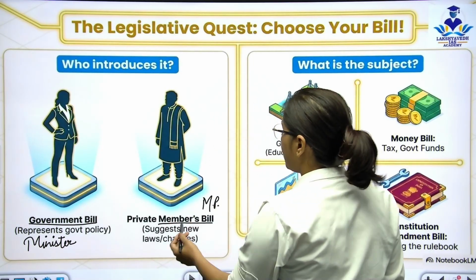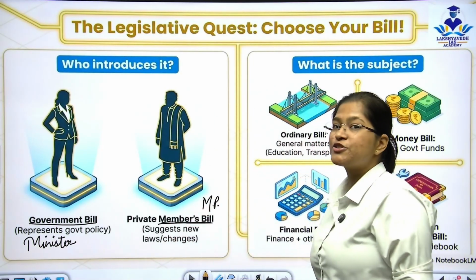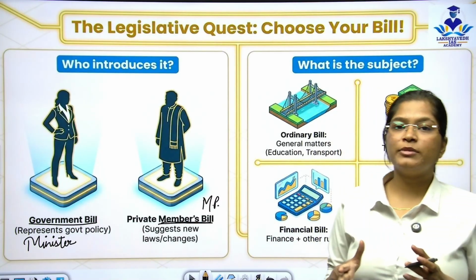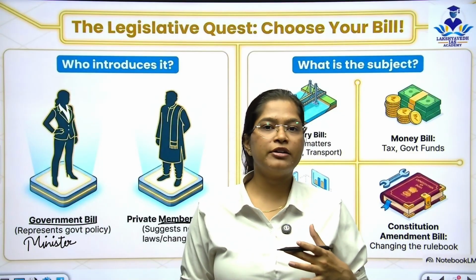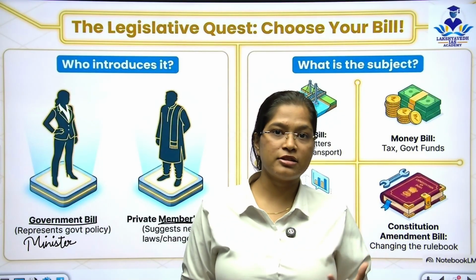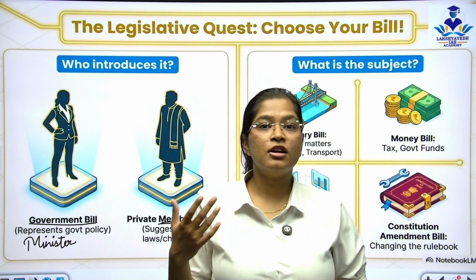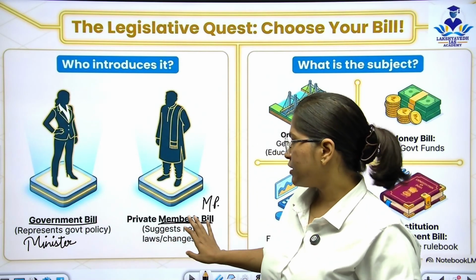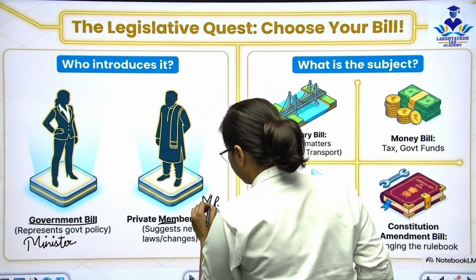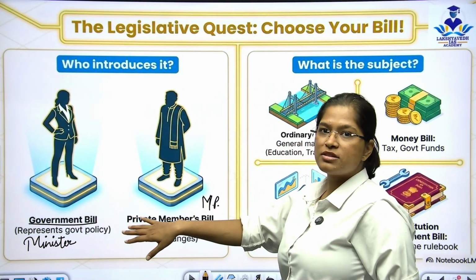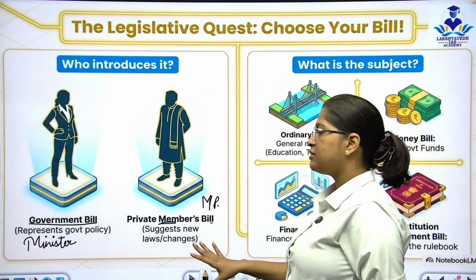After that, we have MPs, members of parliament. Members of parliament can have people from different sectors, like who have made significant changes in education sector, who have made significant changes in films. That comes under MPs. Sorry, this got erased, I guess. Okay. This is the basic difference between the ministers and the MPs.